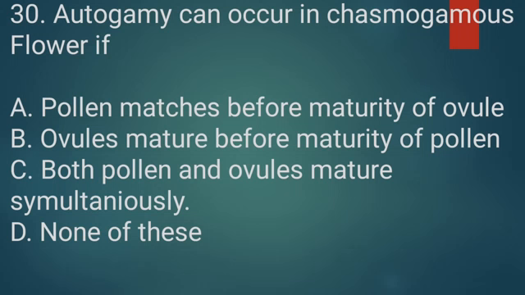If you want to see autogamy in this flower, both pollen and ovules mature simultaneously. So option C, both pollen and ovules mature simultaneously, is the right answer.